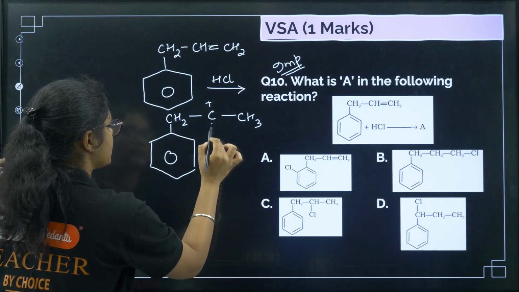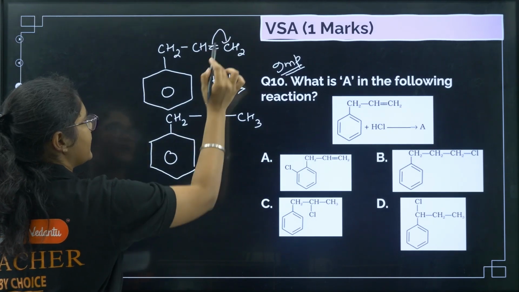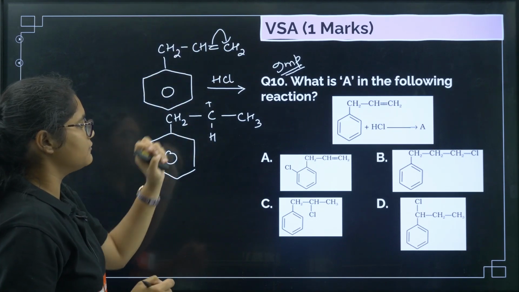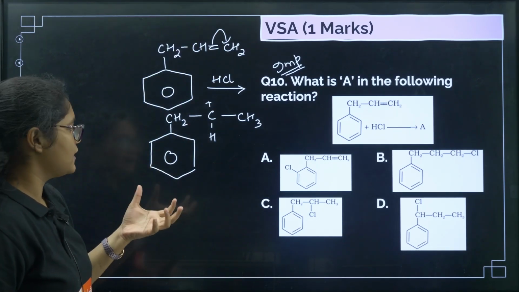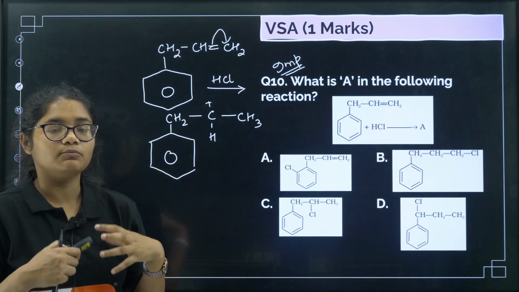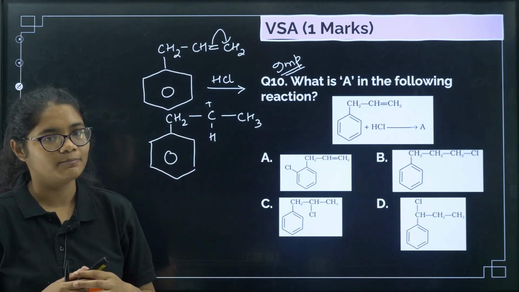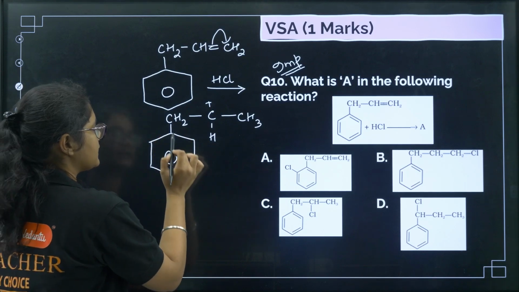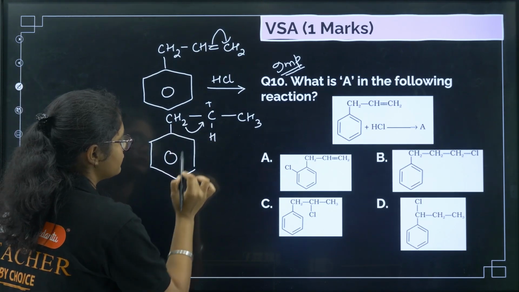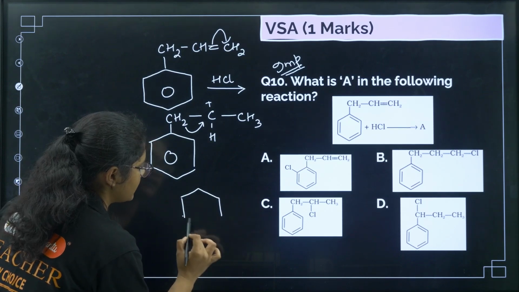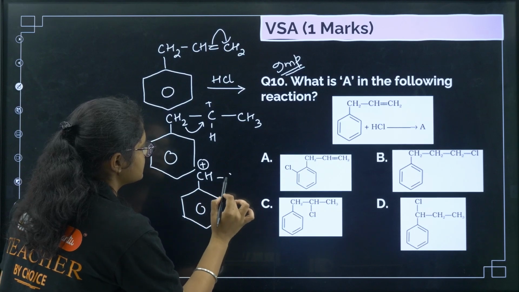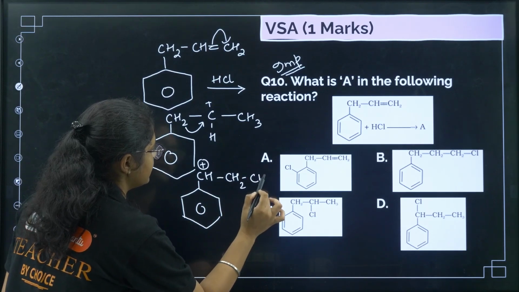But before this I'll tell you what the carbocation formed here was. This must be the carbocation that is formed, right? When you break the bond like this, following Markovnikov's rule, this carbocation will be forming, right? But can you see, this is a secondary carbocation. Can you think of a more stable carbocation that can form? So yes, this is a benzyl carbocation. If we get a carbocation here, that will be very stable. So what happens, there is a hydrogen shift here and we get a compound like this, CH plus, CH2 and then CH3.